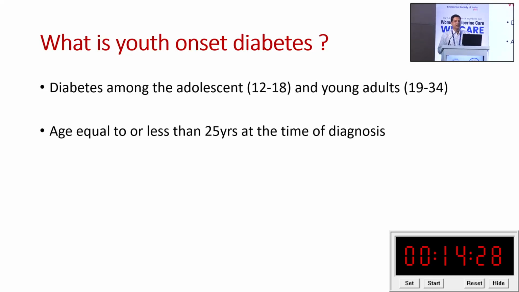When we are discussing youth onset diabetes, there is no specific age below which we can say this is youth onset diabetes. But if we go through the studies, adolescents up to 18 years and young adults up to 34 years have been taken as youth onset diabetes, and some studies have taken up to 25 years.